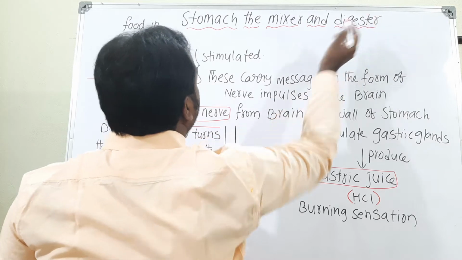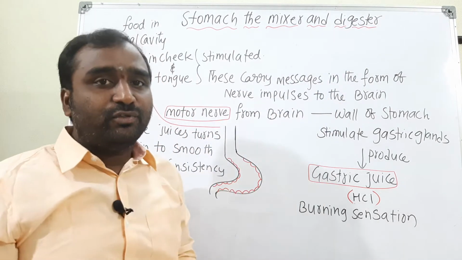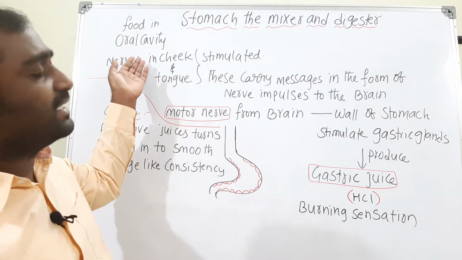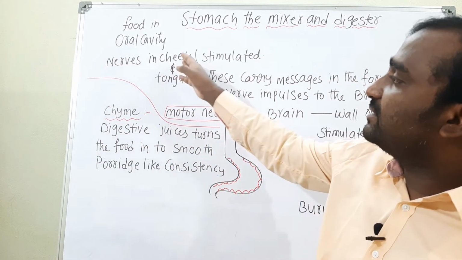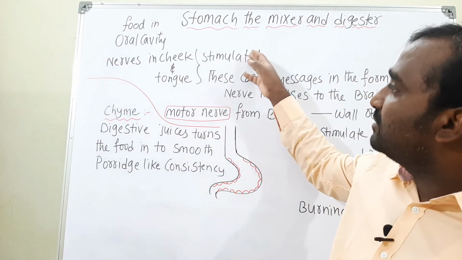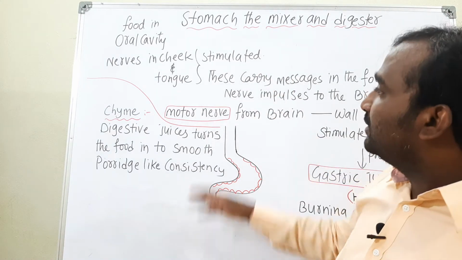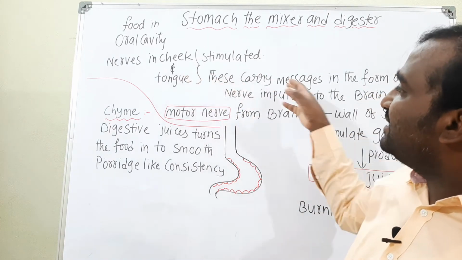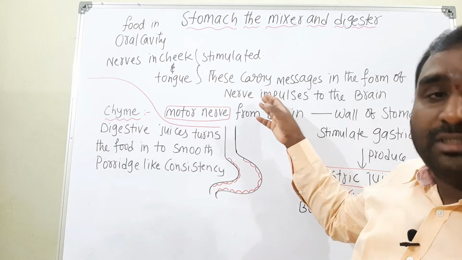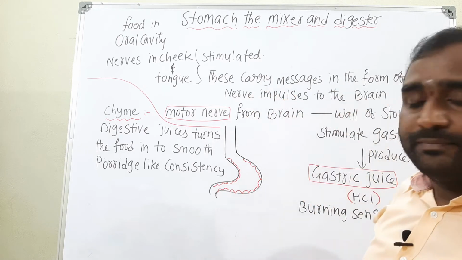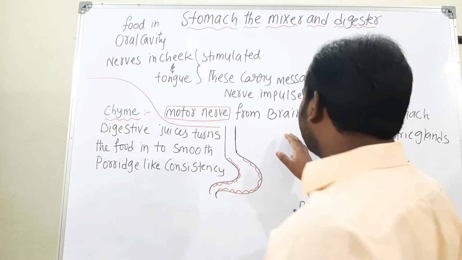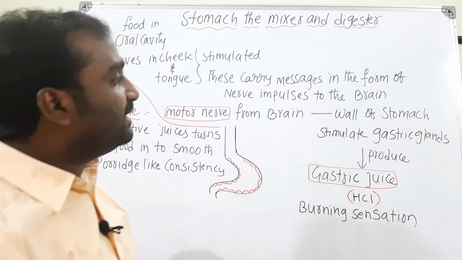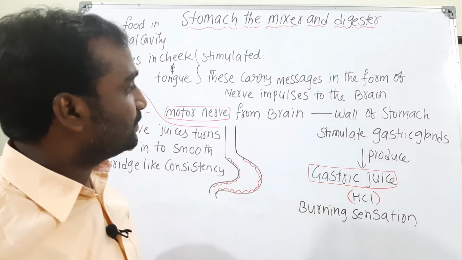Why are we calling it a mixer and digester? Whenever food is present in the oral cavity, the nerves in the cheek and tongue are stimulated, and they carry messages in the form of nerve impulses to the brain. Then the motor nerves from the brain stimulate the walls of the stomach.